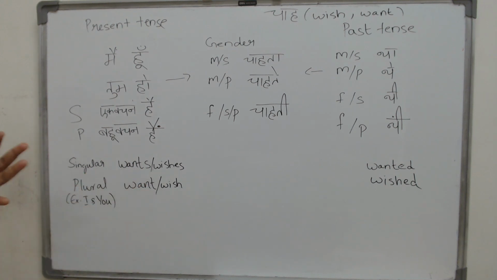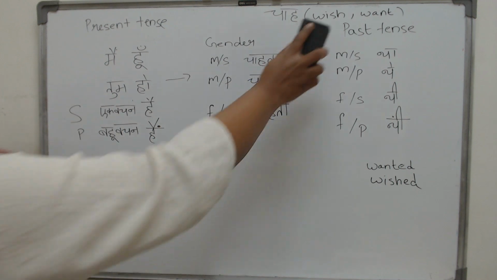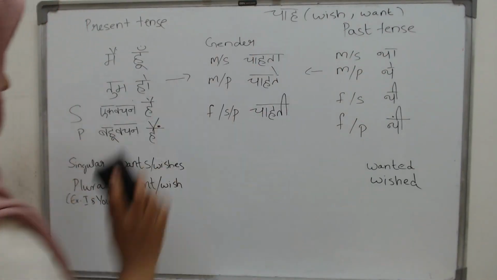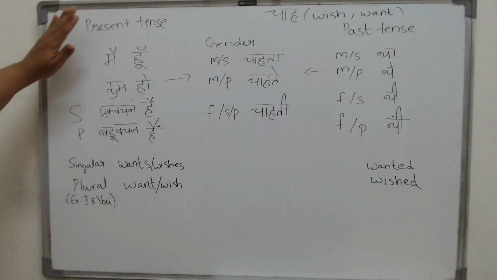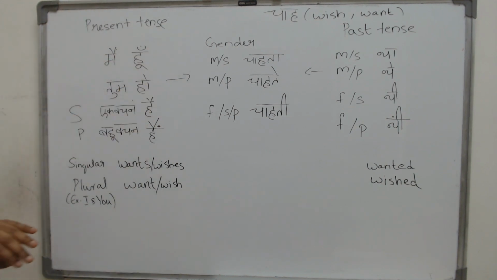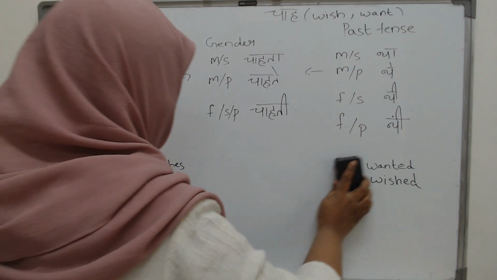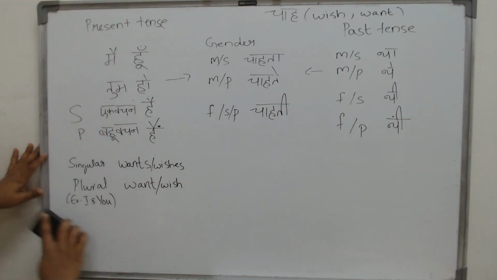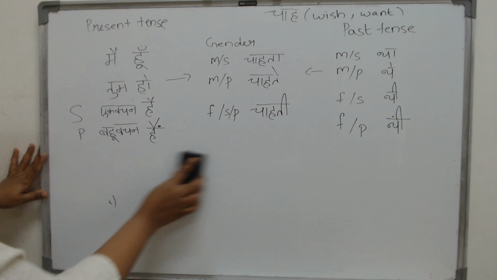You wish to sleep. So even though I and you are singular, they will fall here in the plural form. So this is how wish and want change. How? According to just the tense. Gender does not matter. Past always ed. Present, see if it is singular or plural and change.